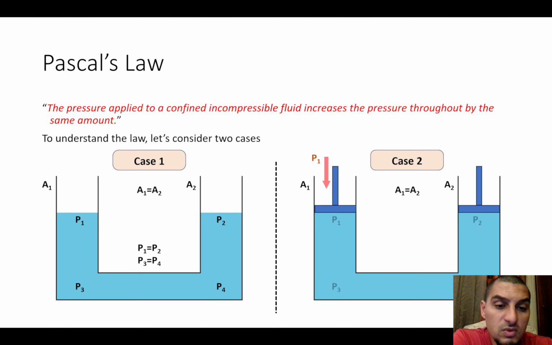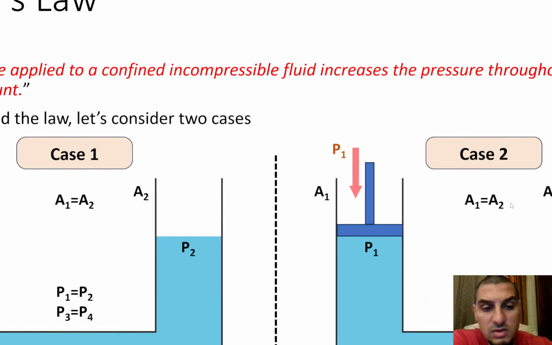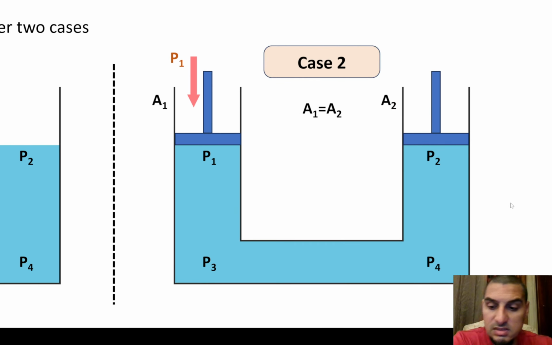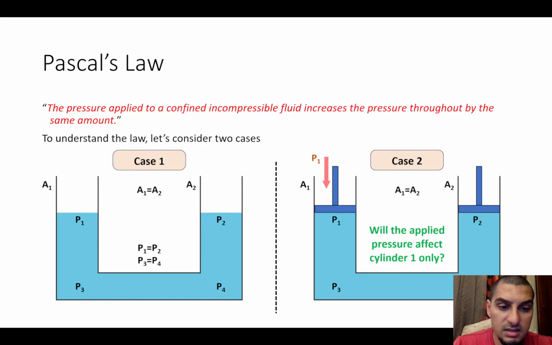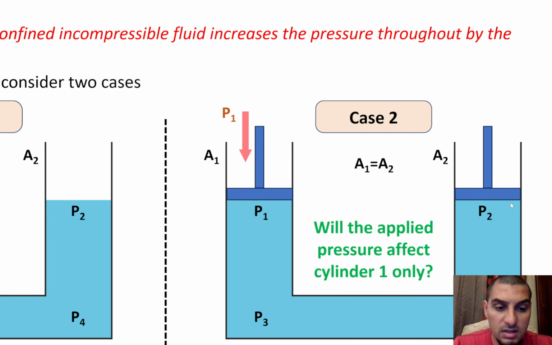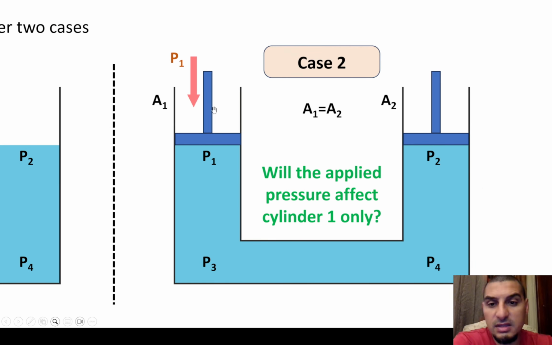So the question that we want to answer here is: will the pressure that is applied only here affect the cylinder on the left only, or is it going to affect both?